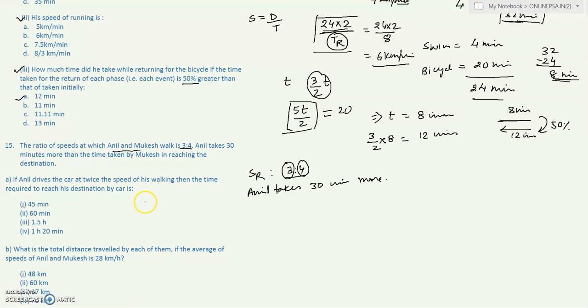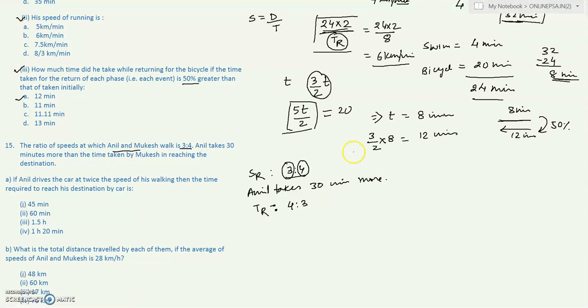Now the question is, if Anil drives the car at twice the speed of his walking, then the time required to reach his destination by car. Let us try to find out how much time it takes to reach the destination when he walks. In the question it is given that he takes 30 minutes more. Speed ratio is 3:4. We now understand that the time ratio will be just the reverse of that, which is 4:3.